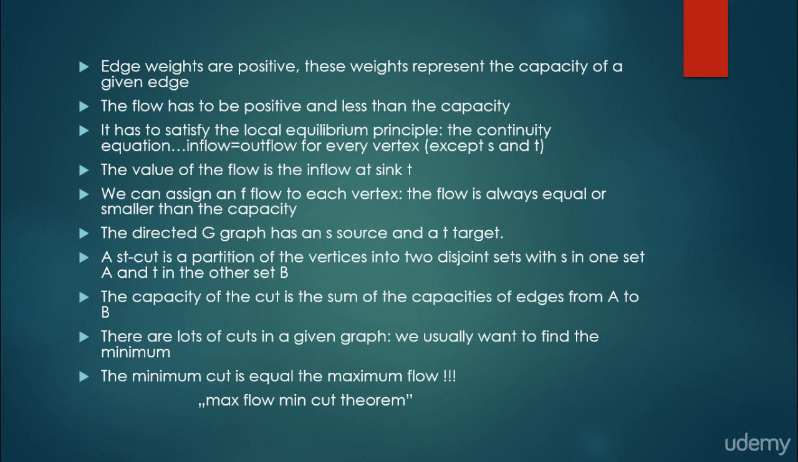We can assign a flow F to each edge. The flow is always equal or smaller than the capacity, as I said earlier, but it's very important. The directed graph has a source S and a target T. An s-t cut is a partition of the vertices into two disjoint sets with S in one set A and T in the other set B. The capacity of the cut is the sum of the capacities of edges from A to B. There are lots of cuts in a given graph. We usually want to find the minimum. It is the purpose of this algorithm usually, and it's a very famous theorem that the minimum cut is equal to the maximum flow. We are going to see it in the illustration.